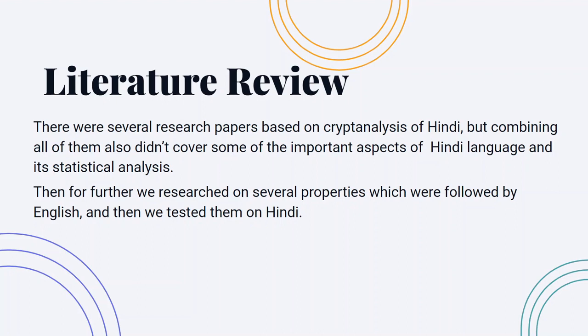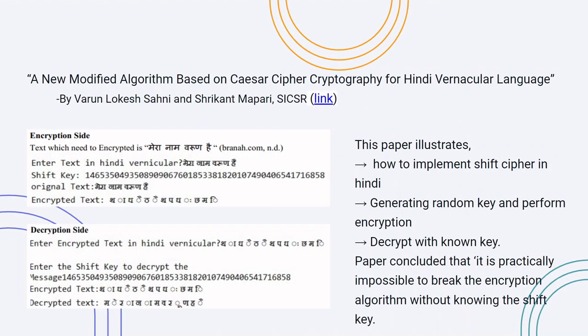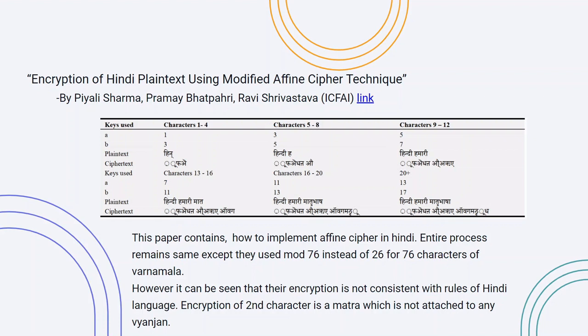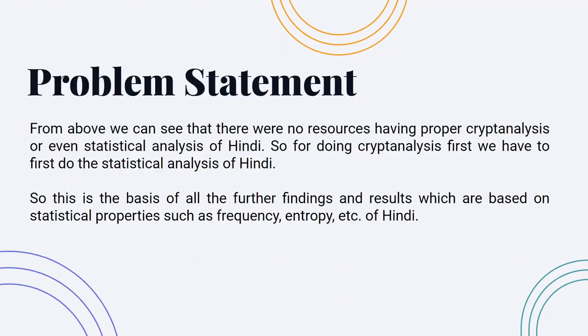There are some examples of many papers that we have referred for our research. This paper is based on using shift cipher on Hindi language. It illustrates how to implement shift cipher in Hindi, generating random key and performing encryption. And similarly, this paper is based on using affine cipher on Hindi language. So, considering all the previous factors, we made our problem statement to analyze different statistical properties which were done for the English language, but in this paper we did for the Hindi language.